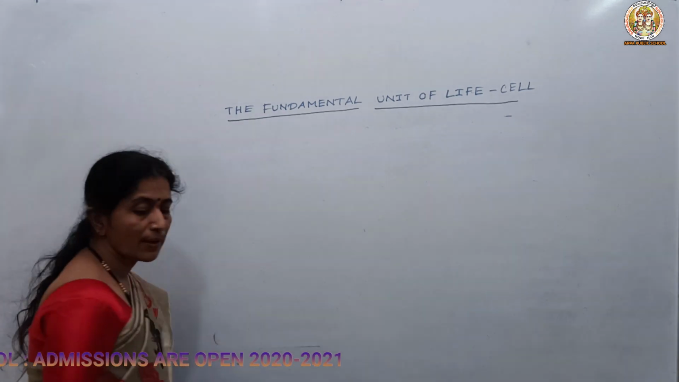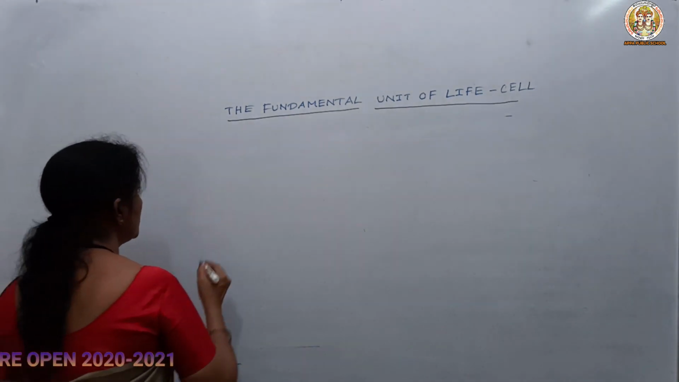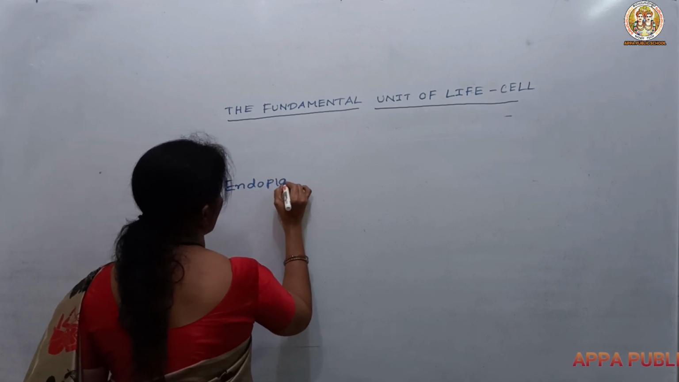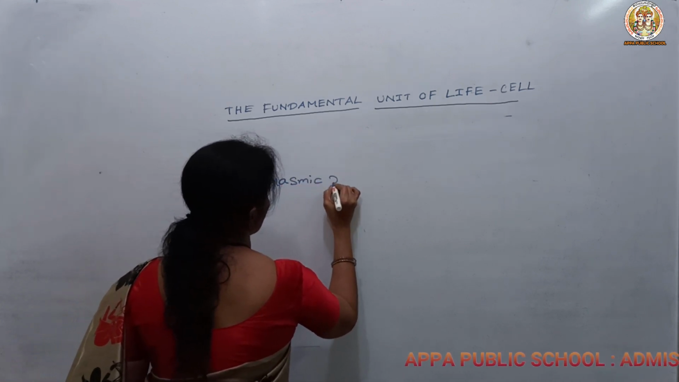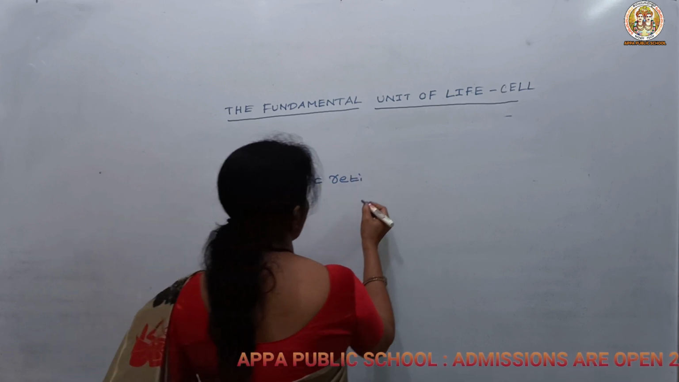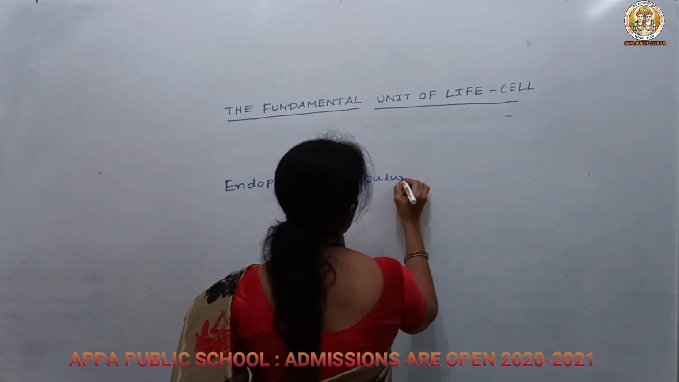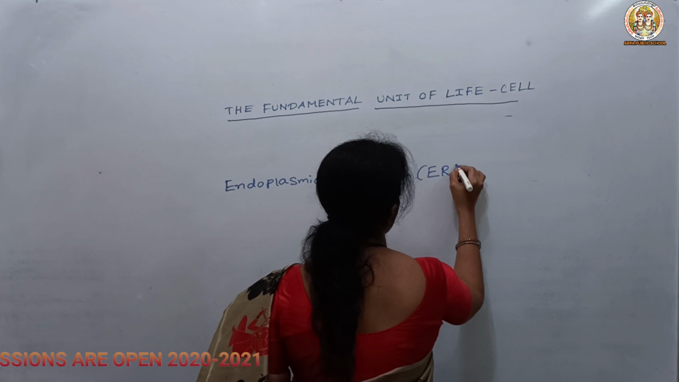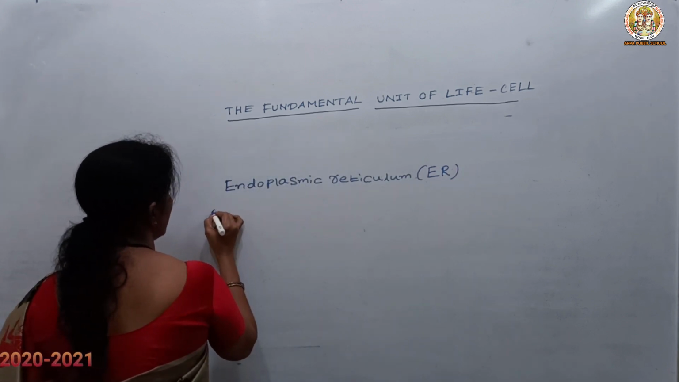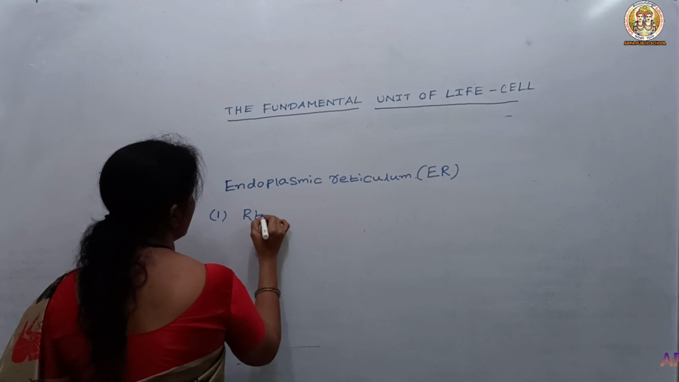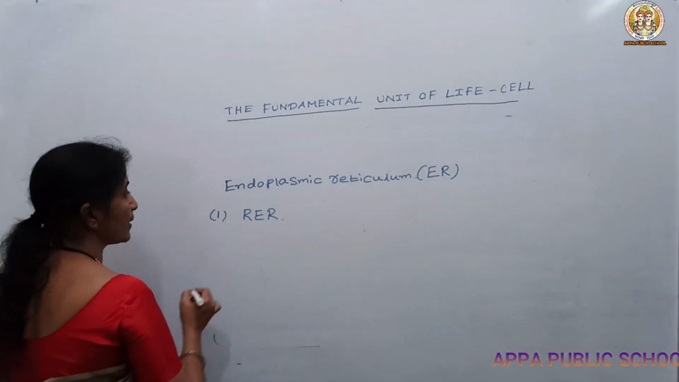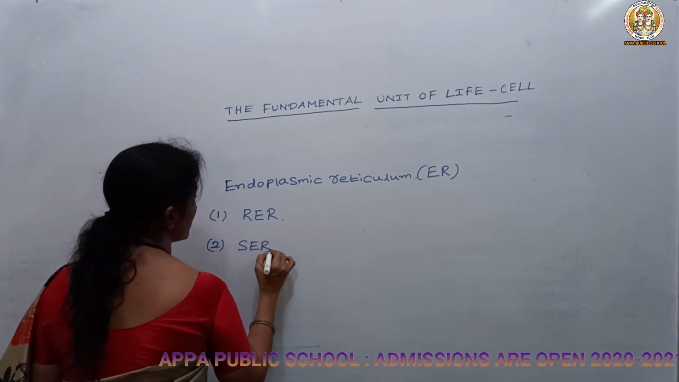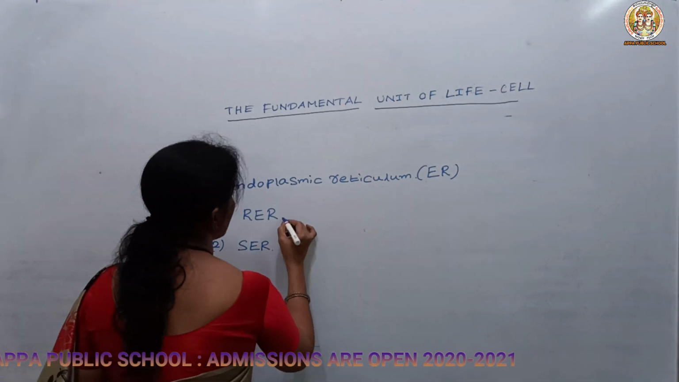That is the endoplasmic reticulum. We can write that as ER, endoplasmic reticulum. The endoplasmic reticulum is divided into two types, that is RER and SER. What is RER? Rough endoplasmic reticulum, and SER, that is smooth endoplasmic reticulum. Let us know what is RER.